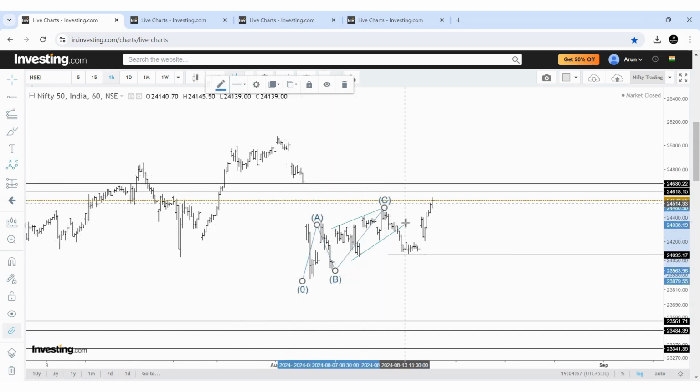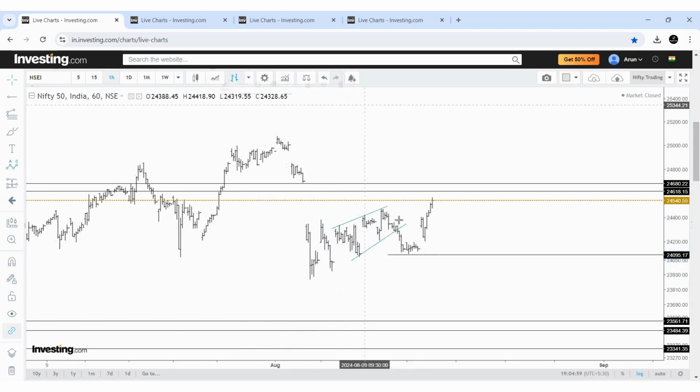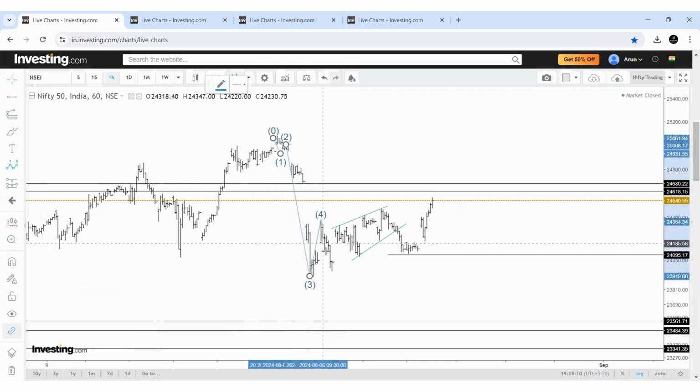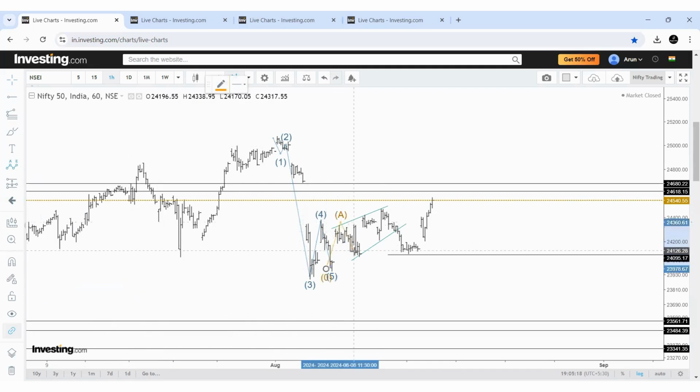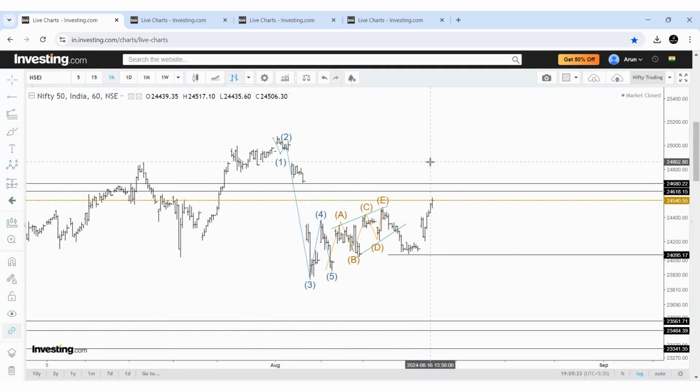right? But this entire pattern cannot be a diagonal. And if the price moves higher, how can it become 1, 2, 3? There is no assumption. Then this will become a truncated wave 5, and a leading diagonal as A, B, C, D, E. So this is the proper way of counting the waves. If you count the waves properly, then the Fibs will give the precise lows and high points. This is how we need to count this price action.